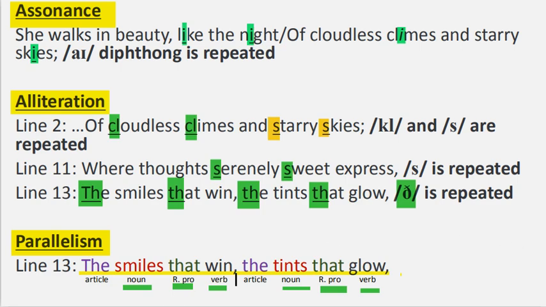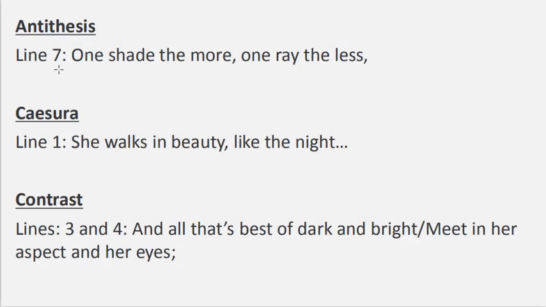The next device is antithesis. An antithesis is achieved when two opposing ideas in the form of phrases or clauses are placed beside each other in order to create a balance. Most antithetical expressions are parallelisms.